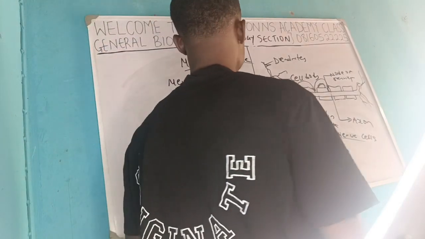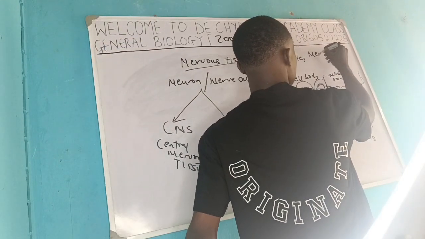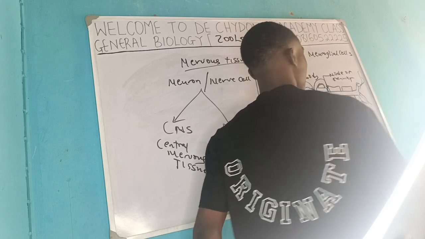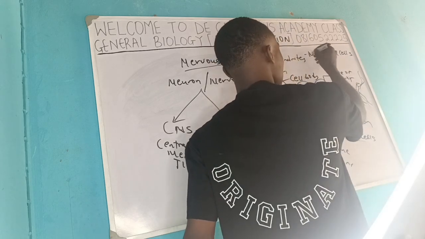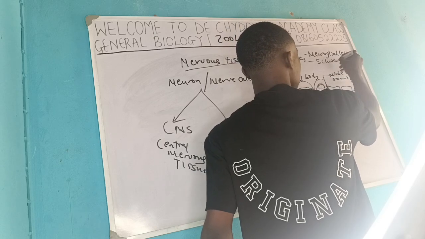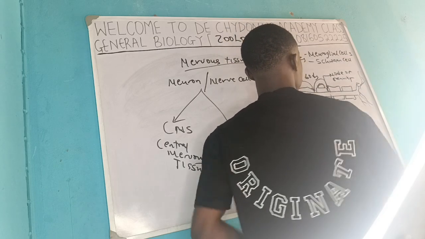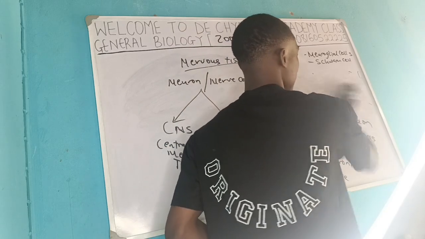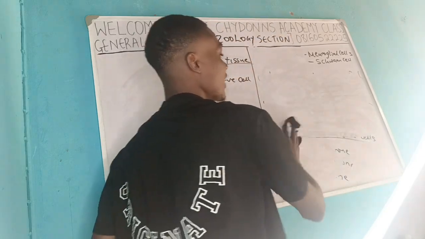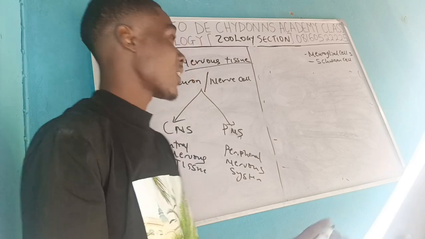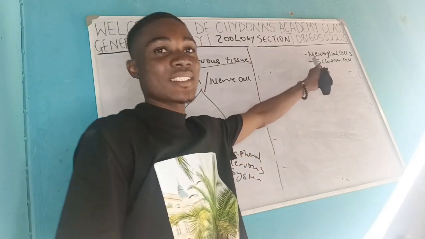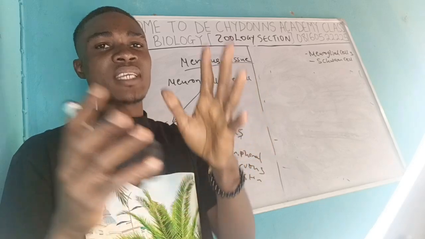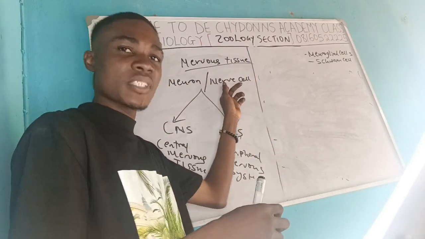They are called neuroglia cells, or they call them Schwann cells. All right? Neuroglia cells or Schwann cells. So these things are basically the same. These cells help the nervous system, but they are not nerve cells.